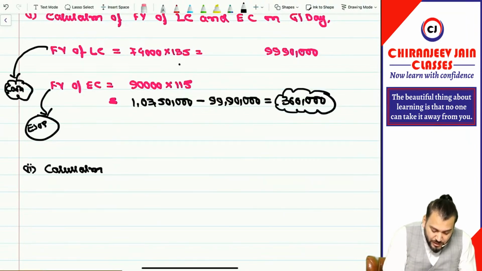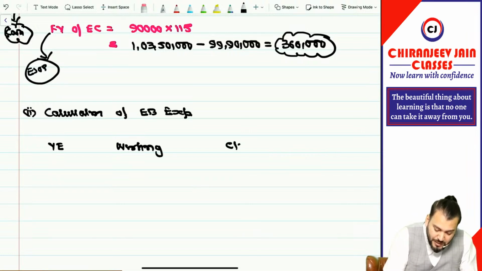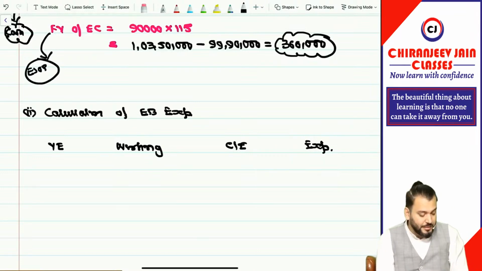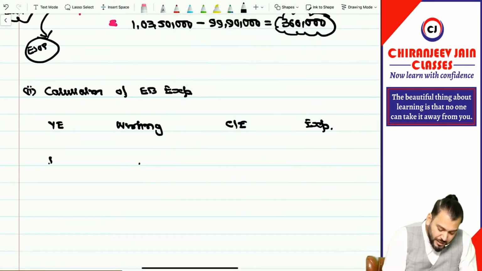We'll find out the calculation of EB expense. Can we do it? Yes sir, we can do it. We will do year 1, year end, working, then cumulative expense, then expense. Got it? Yes sir. We'll start with first year 1.